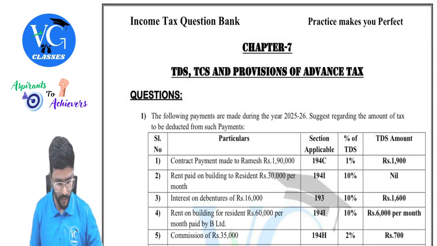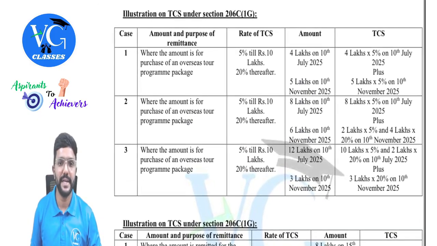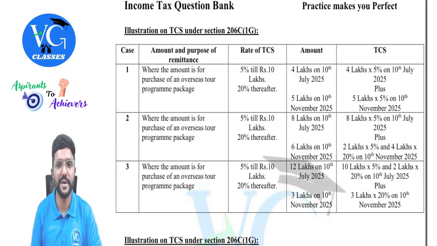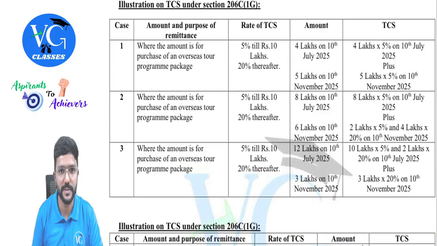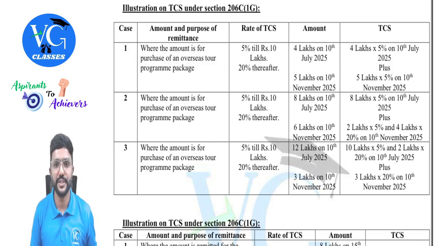You can just come to my question bank. I have given a few illustrations on TCS, guys, on page number 208. Quickly, I will go through this. Let us see where the amount is for the purchase of an overseas tour program package.